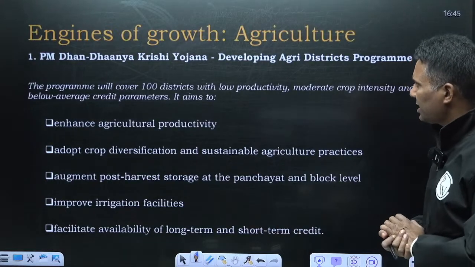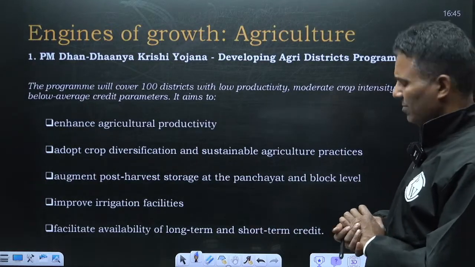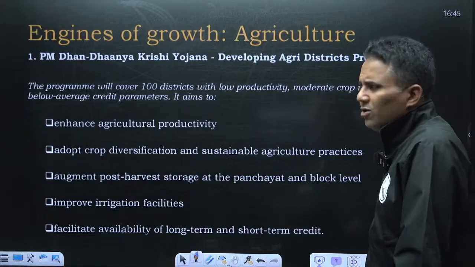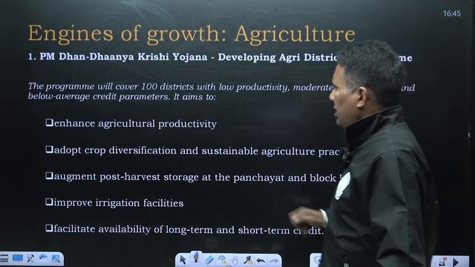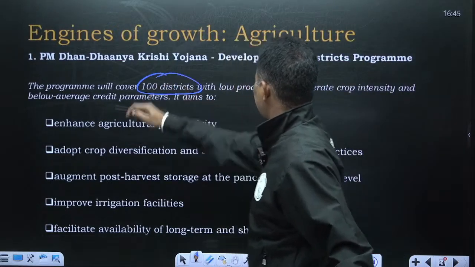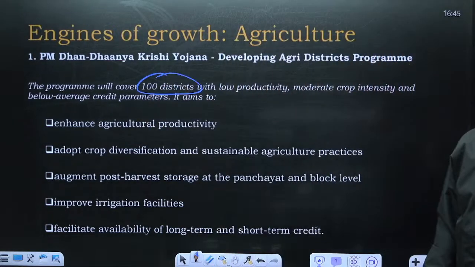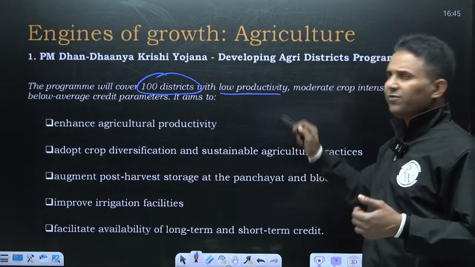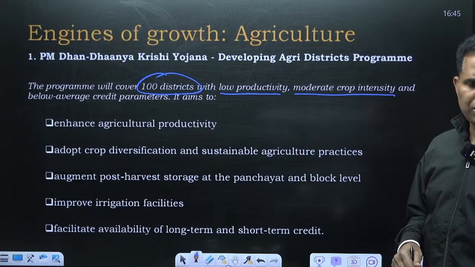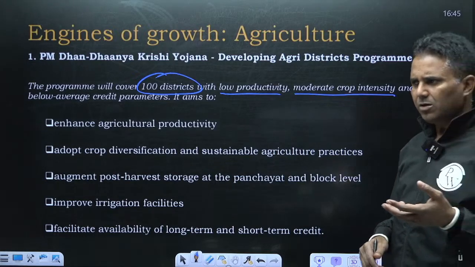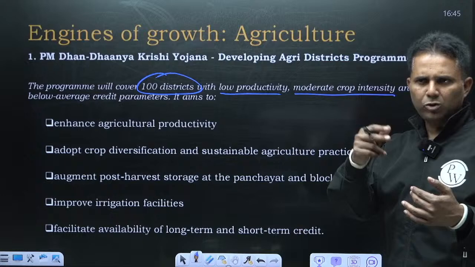PM Dhan Dhanya Krishi Yojana, Developing Agri Districts Program. So based on the aspirational districts program performance, the government is planning to develop 100 districts which have low productivity of agriculture, moderate crop intensity. Crop intensity means, let's say 1 acre of agricultural land is there, you are growing 2 crops in a year,